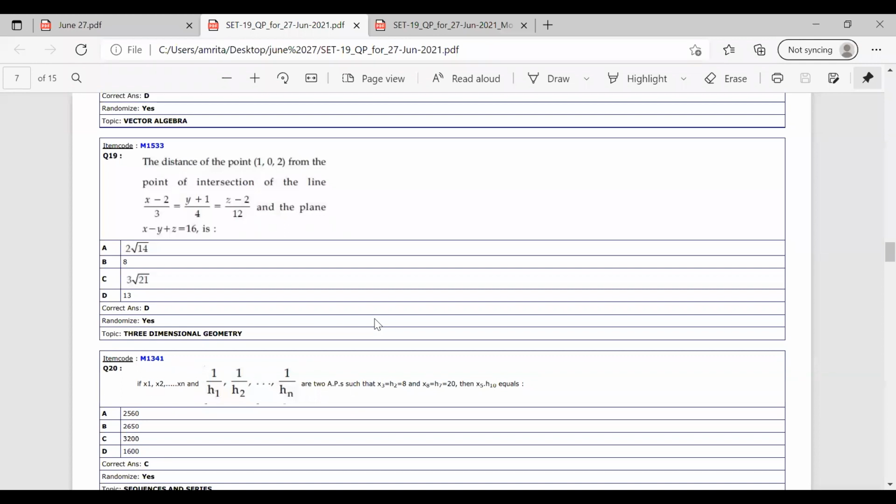Firstly, we have to find the point of intersection of the line and the plane, and then find the distance between these 2 points.